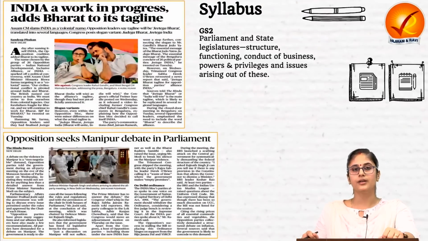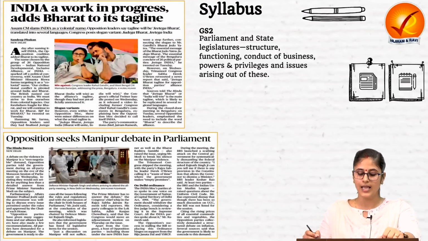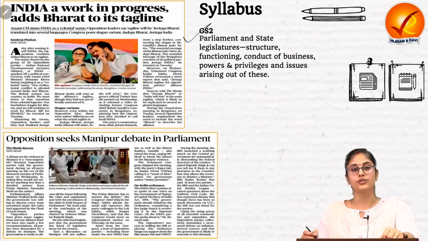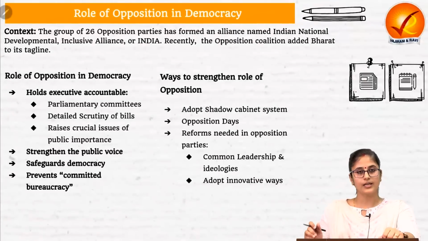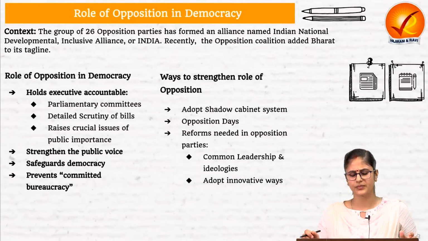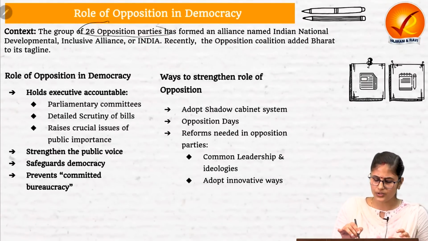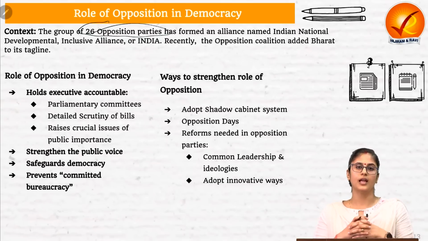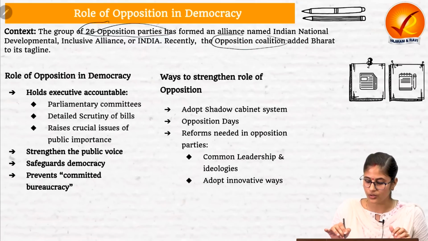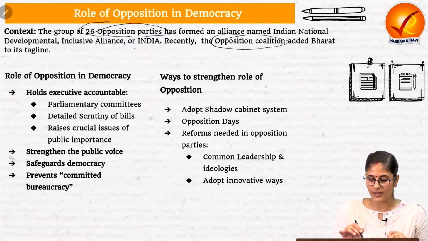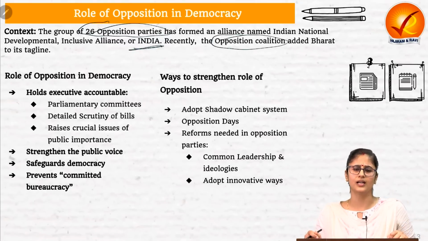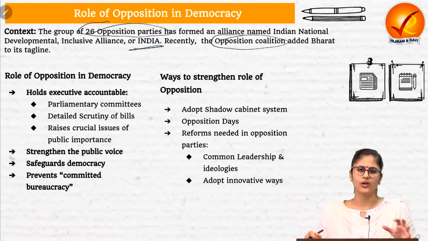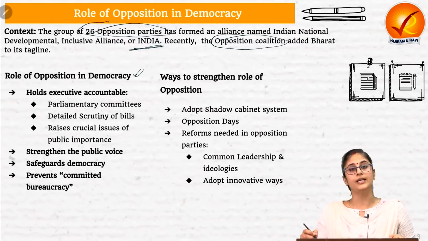So the first article relates to the role of opposition in a democracy, and this article relates to this very topic of your GS paper 2 syllabus. Let's try and understand the context. Recently 26 opposition political parties have come together and formed an opposition coalition alliance, which they have named India. Now, whatever political news is going on is of no use for our UPSC preparation. What we need to understand from our UPSC perspective is, what is the role of opposition in a democracy?